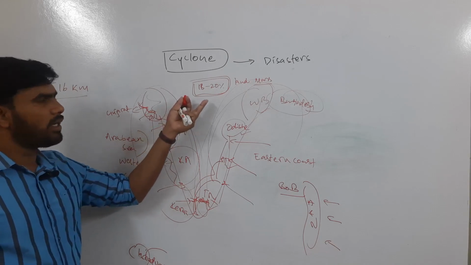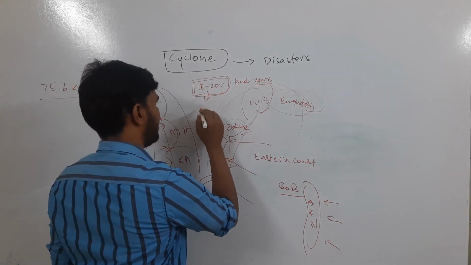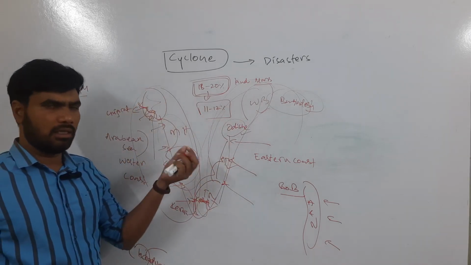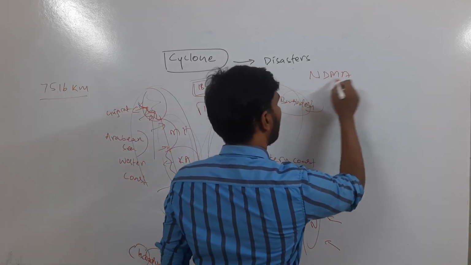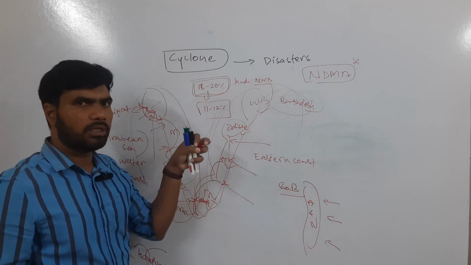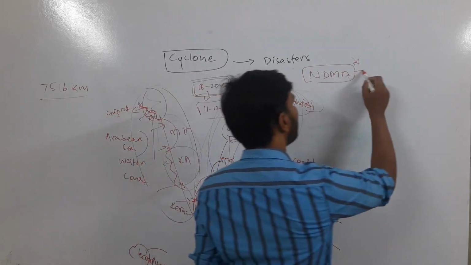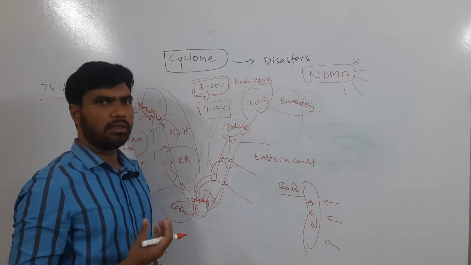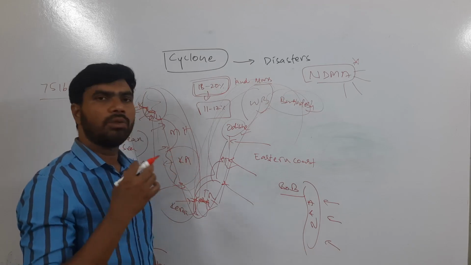Remember, different sources will give different figures. Some sources say it is approximately 11 to 12%, but you try to follow the standard figures given by the NDMA. When it comes to disasters and disaster management, NDMA plays a very important role, and you try to follow its guidelines. We are going to study the guidelines given by NDMA for management of cyclones, and it also gives a lot of information about the disasters that our country is facing, the percentage of area prone to disasters, etc. All this information you try to collect.